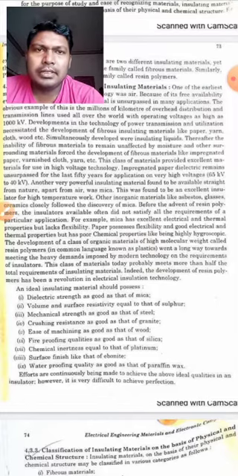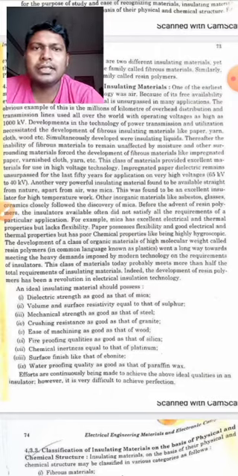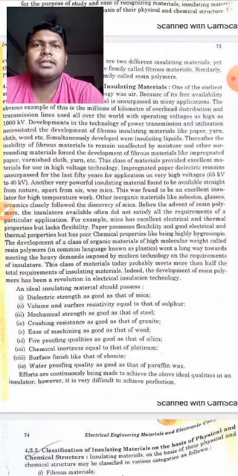Now, this class of material provided excellent material for use in high voltage technology. Impregnated paper dielectric remains unsurpassed for the last 50 years for application in very high voltage. So by using impregnated paper, this technology has been used for the past 50 years, and till now it is continuing. We are using such kind of insulation, and it is working very effectively.